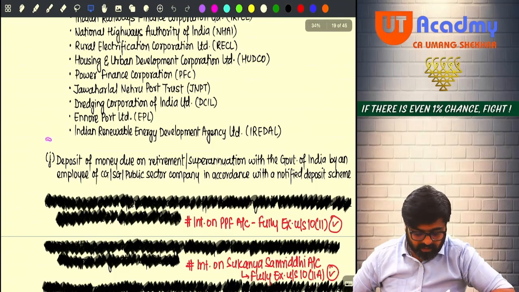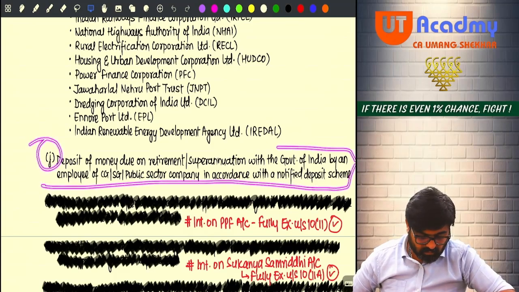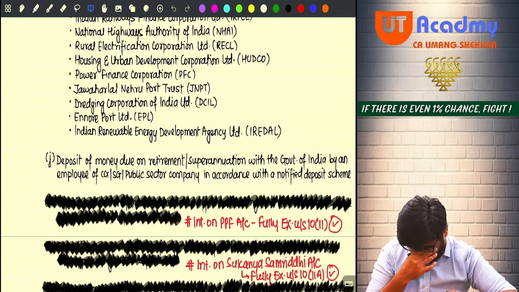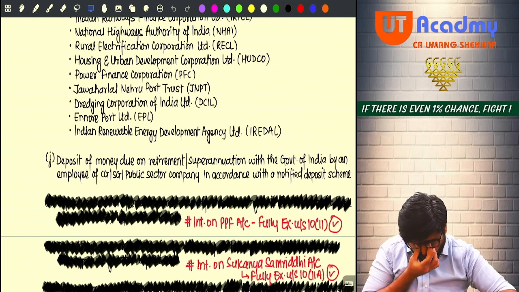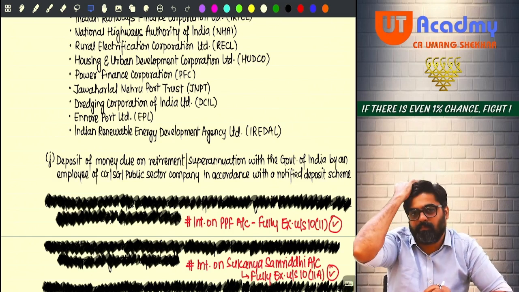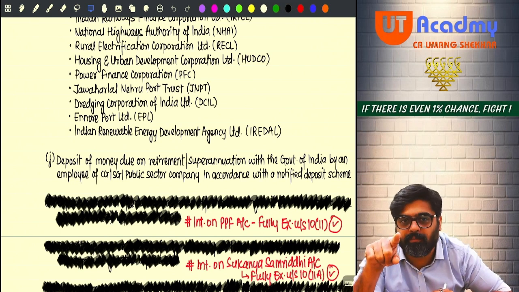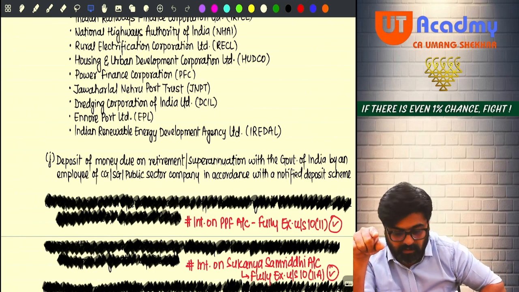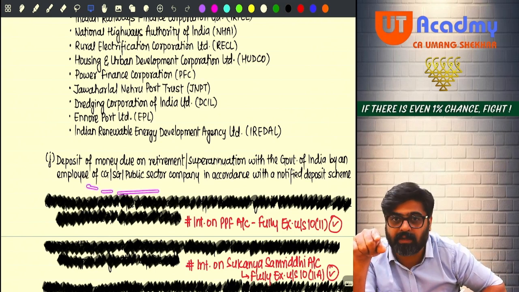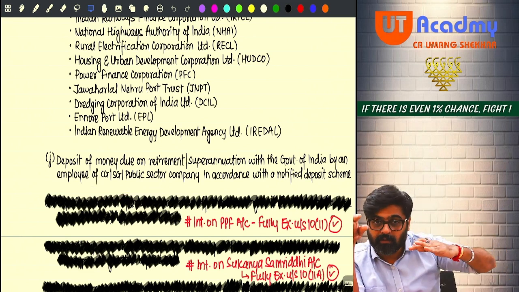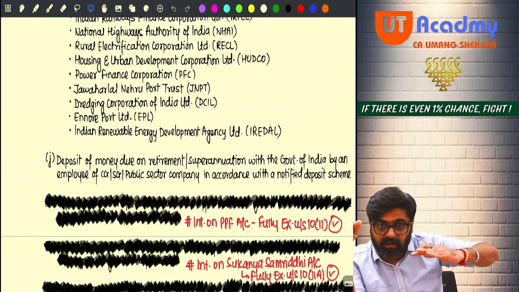Now, read this J part. Only this much you will read. You are an employee who is getting retired from the CG, SG or public sector company. So you are the central government employee getting retired. You are a state government employee getting retired. You are a public sector company employee getting retired.